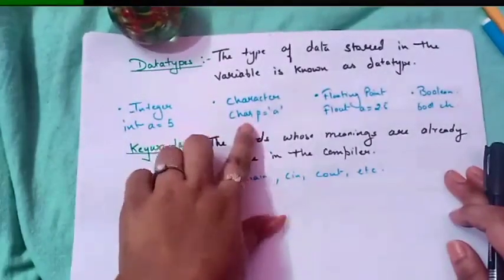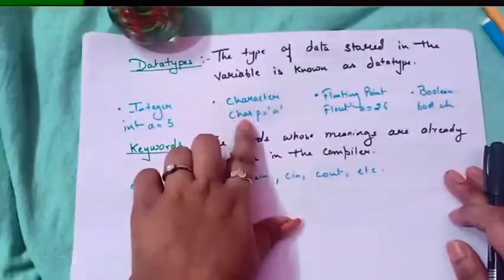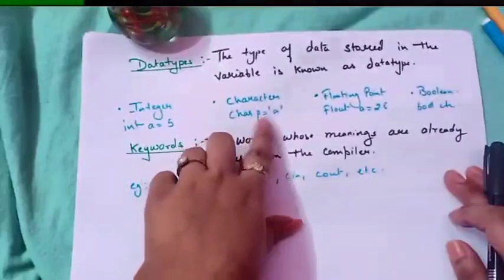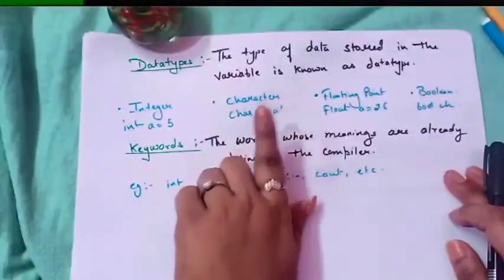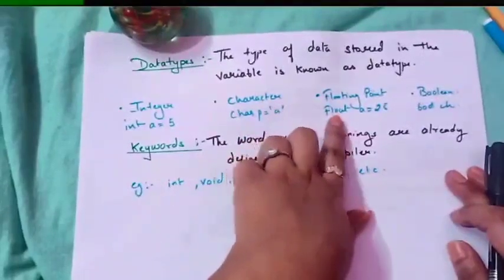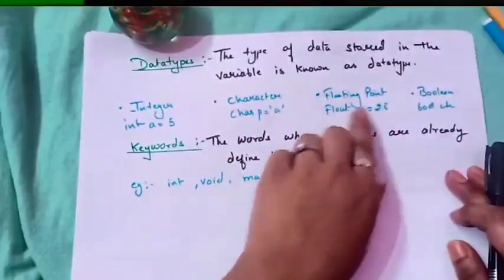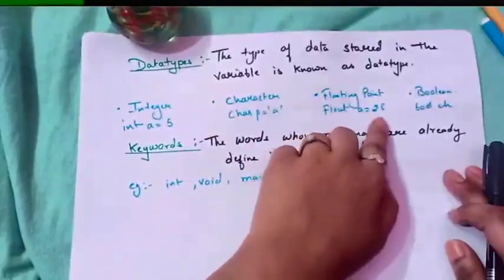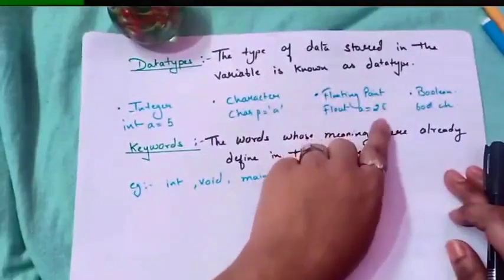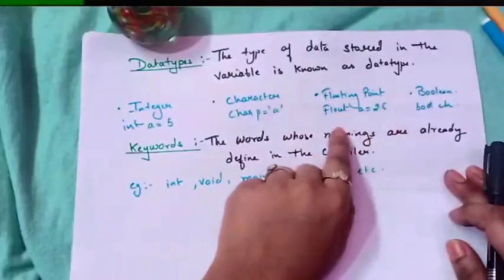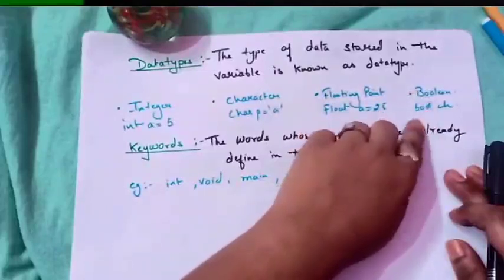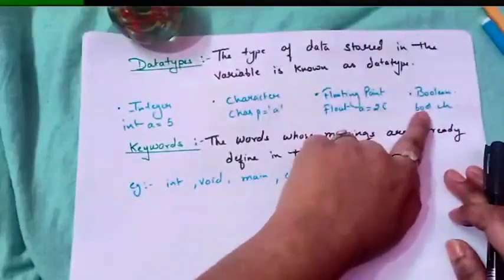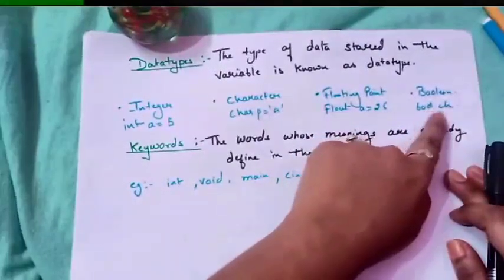Similarly, for character, we have to write char, where char P will only store a character value and no other values. Similarly, float A equals to 2.5. Now we have declared this A as float. Now this A will only take up floating point values and not integer values. And there is one more, boolean. bool ch. ch is your variable and bool is your data type. Basically this is used for storing true and false values.